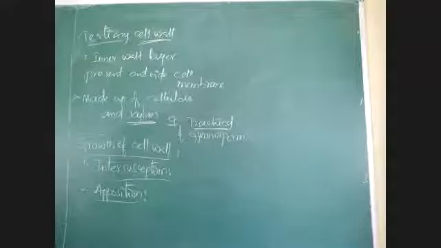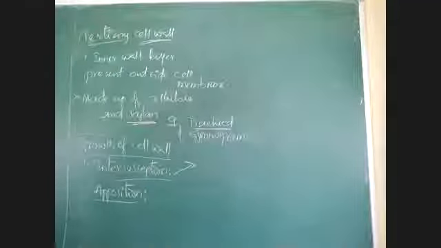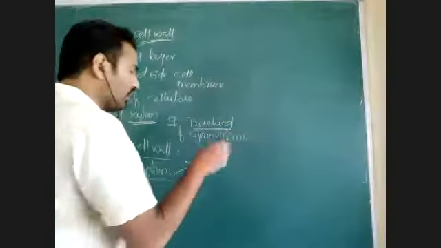See, first one I will write here only. Intersusception. What is intersusception means?